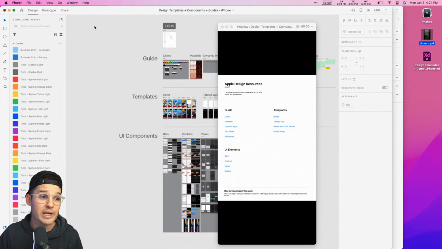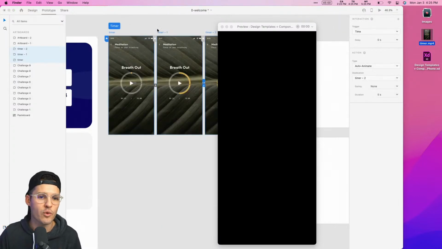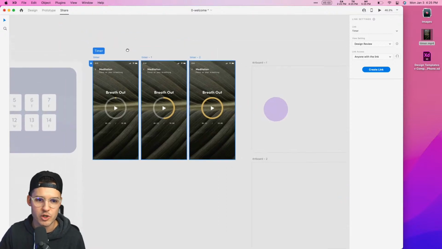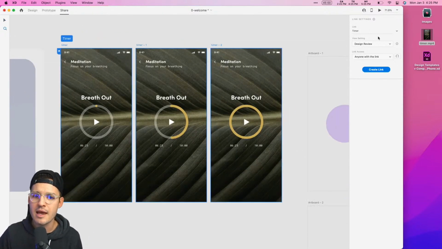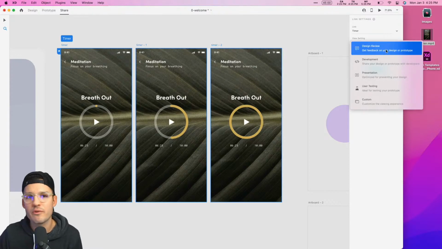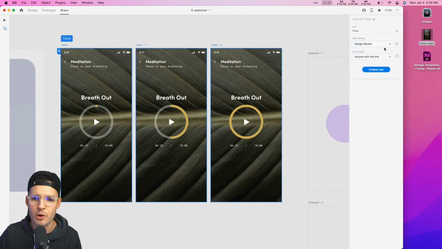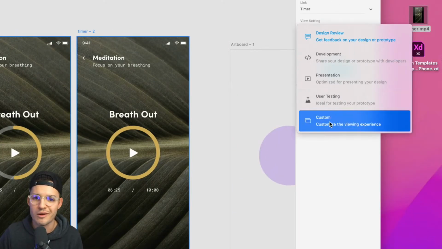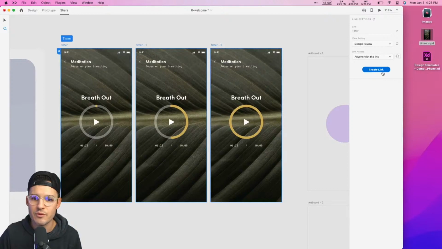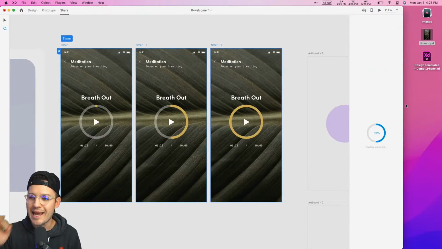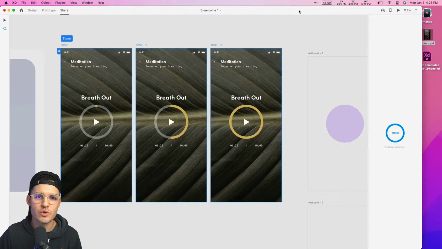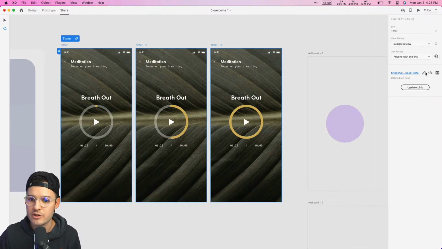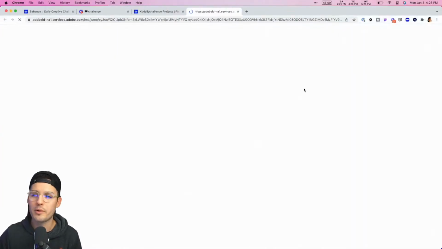But the other way to do it, and I really love it, if everybody out there wants to share your work, I love sharing the interactive prototype. So you can come over to Share, and you can choose what you want. Design review is great, I think that's a great start. But there are some other options, like specifically for development or presentation or feedback, whatever it is. Anybody with the link, and we create that link, Adobe XD is going to do the work of creating an interactive link for us. We could share it anywhere. Click it, and it'll open it up in your browser.